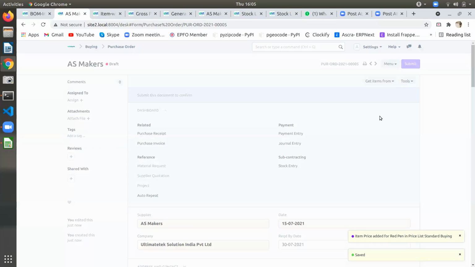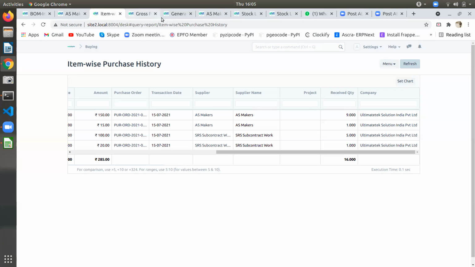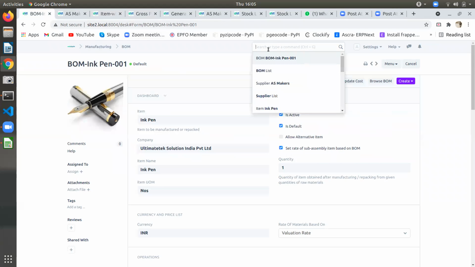So purchase order of how much quantity? 10 quantity. Okay, we'll make receive now. I think we need to create a stock entry for those raw materials. Let me create it. Okay. Stock entry.